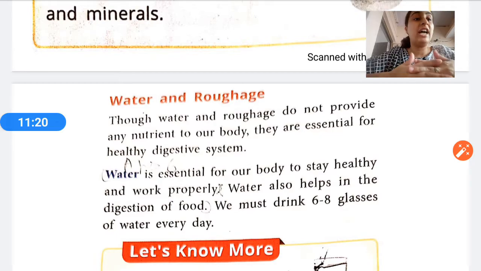It helps in the digestion of food. Digestion of the food is incomplete without proper drinking of water. So how many glasses of water should we drink?